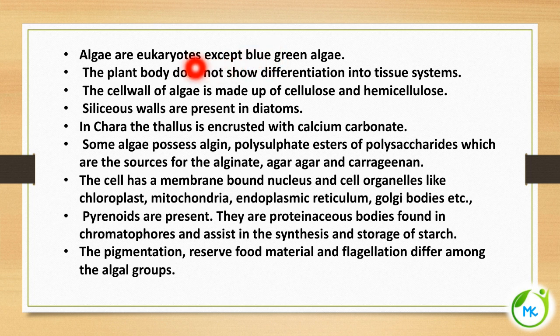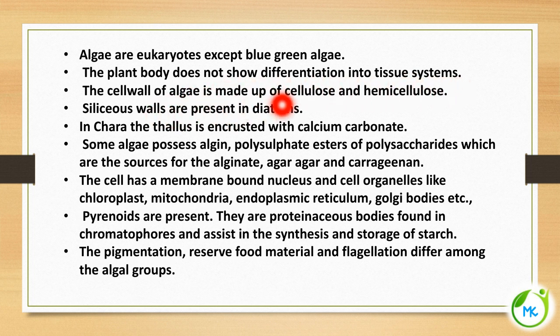And algae are eukaryote with the exception of blue-green algae. Blue-green algae is otherwise referred to as cyanobacteria. So they are prokaryote. That's why this blue-green algae alone is included under kingdom Monera, which includes bacteria. And the plant body does not show differentiation into tissue system.